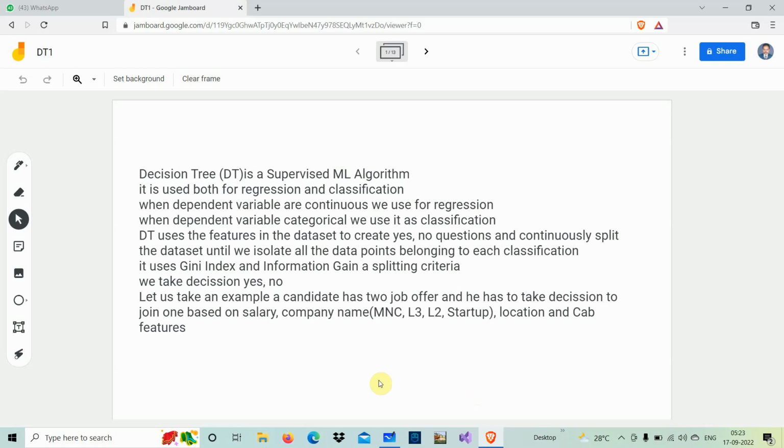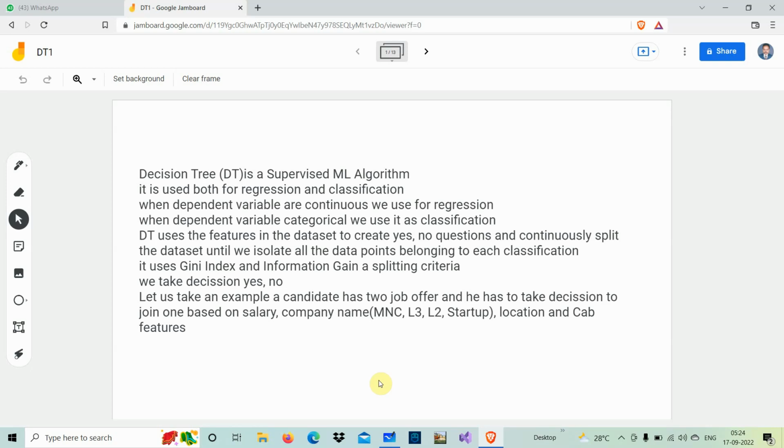If the company is providing transportation, say a cab facility, it picks the candidate up from the room, and after the job is over, drops her at the house. So it is a better facility. So salary and the company name are not important for her. If the company is providing a cab facility, she definitely prefers it.